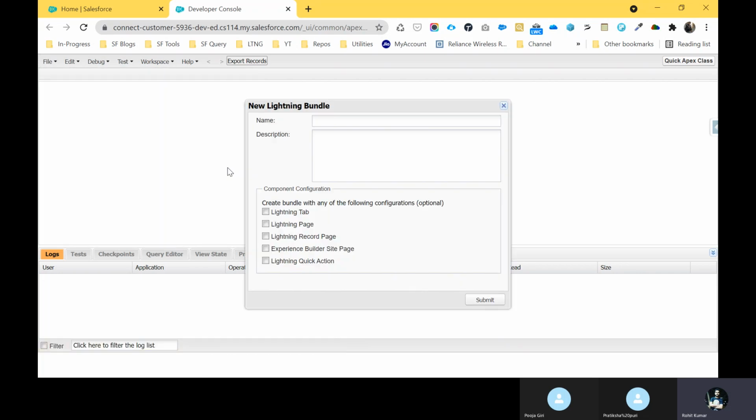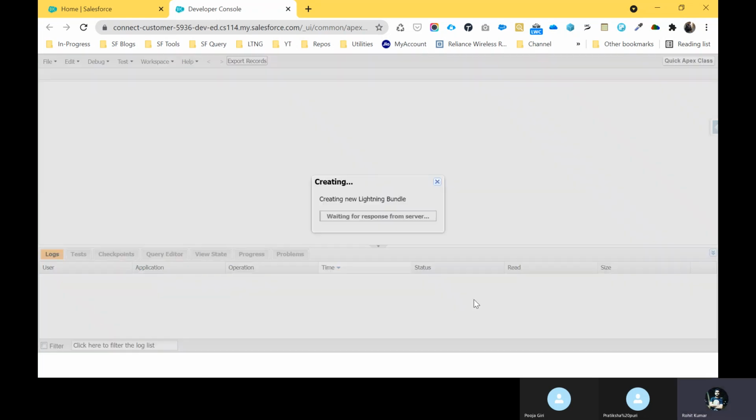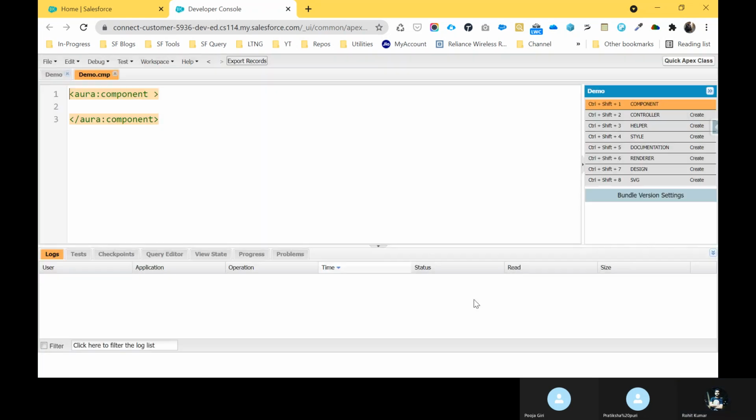Let me create one component, for example, named demo, and just submit. This is for an Aura component. Under the demo component, you can see aura:component. Let me show you something for this component, like some expression or user list.